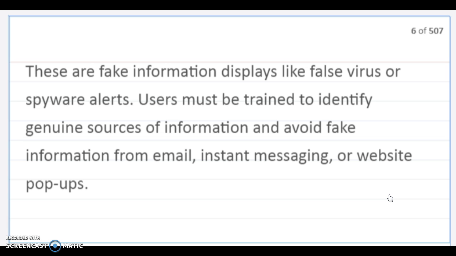Hoaxes. These are fake information displays like false virus or spyware alerts. Users must be trained to identify genuine source information and avoid fake information from email, instant messaging, or website pop-ups.